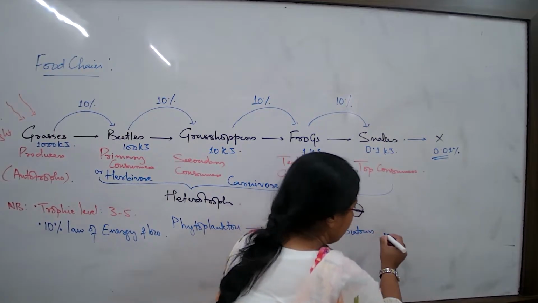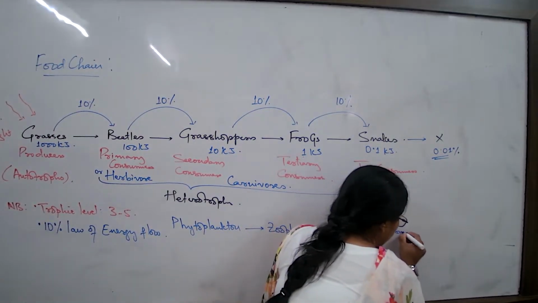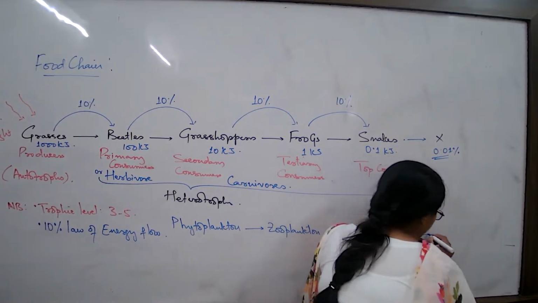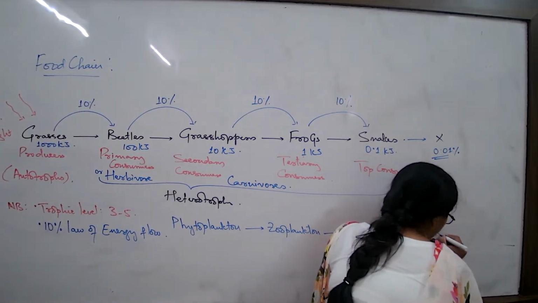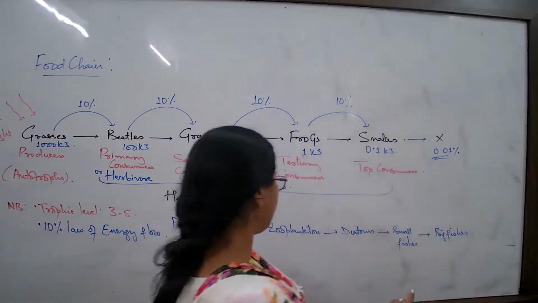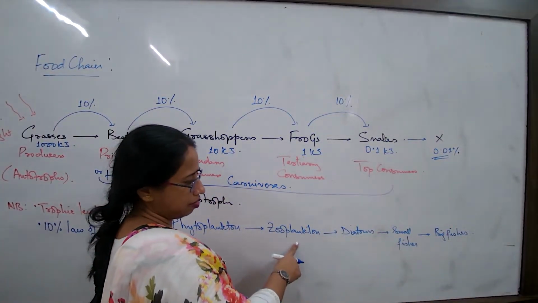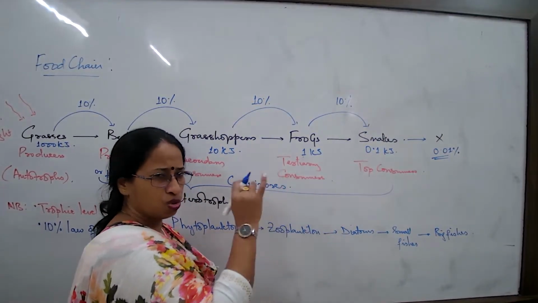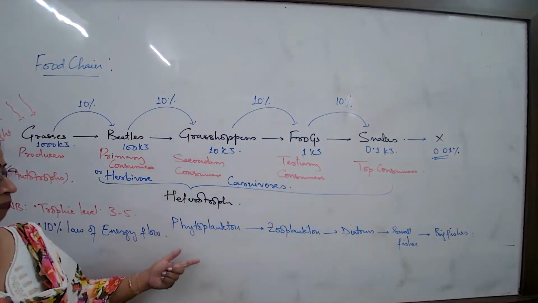This will be fed upon by the small fishes, and this can be fed upon by the big fishes. Here many other examples we can write. In place of zooplankton and diatoms, some jellyfishes, and all those small invertebrates you can fit in.